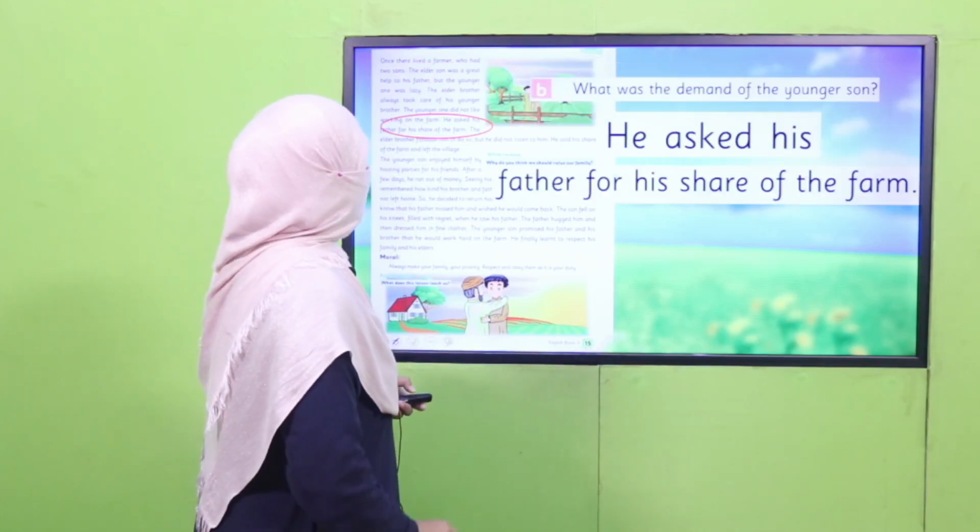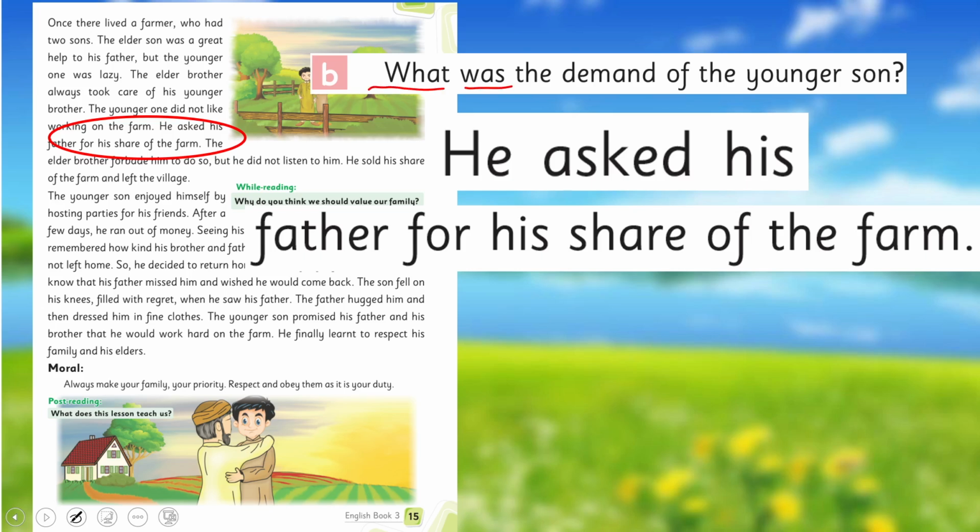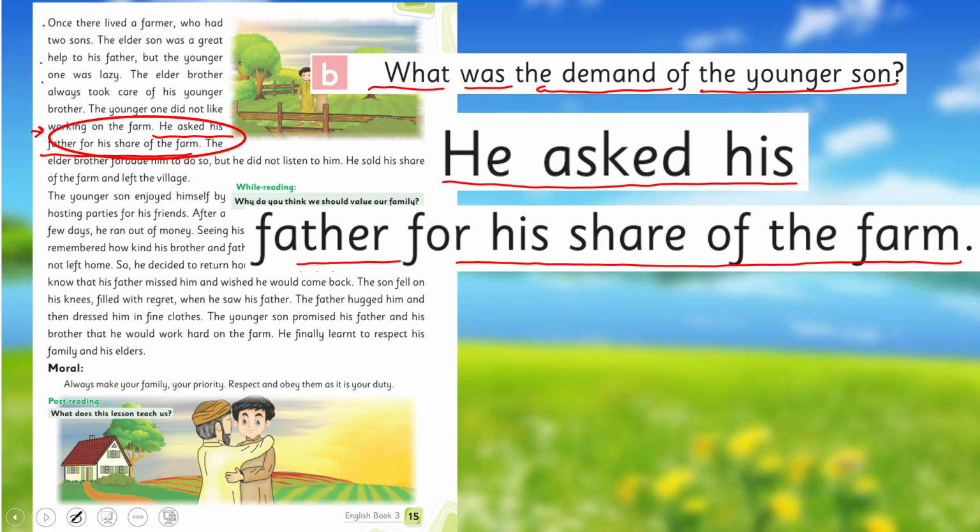All right. The second question is, what was the demand of the younger son? What was his demand? Again, in the first paragraph, it's here. 1, 2, 3, 4, 5, 6, 7th line. He asked his father for his share of the farm. So you will mark this answer of question number 2.